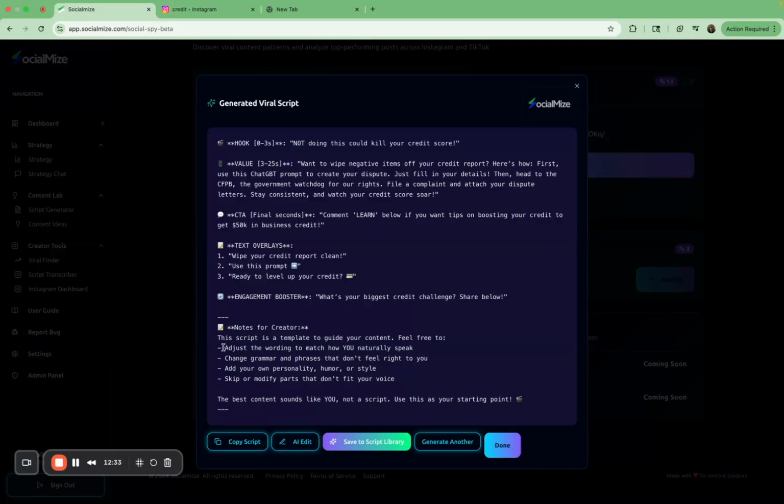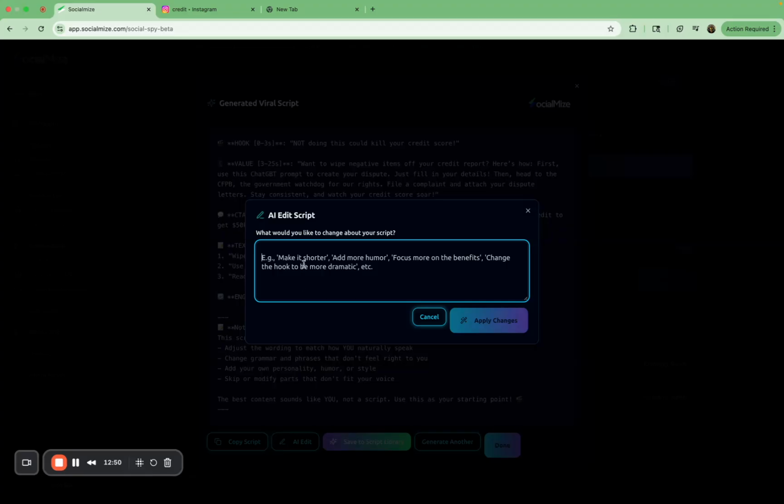And it's telling you examples like, hey, you don't have to go verbatim, bar for bar, right? Because as long as you're using the software more and more, it's really going to get to understand who you are and talk more like you. But in the beginning, guess what? You can go ahead and adjust accordingly how you speak. But the more, of course, you use the software, the better it will get. And the more you tell it, hey, I like this one, it's going to remember and use that for your future scripts, right? Say, for example, this doesn't have enough information. I can add more info, right?